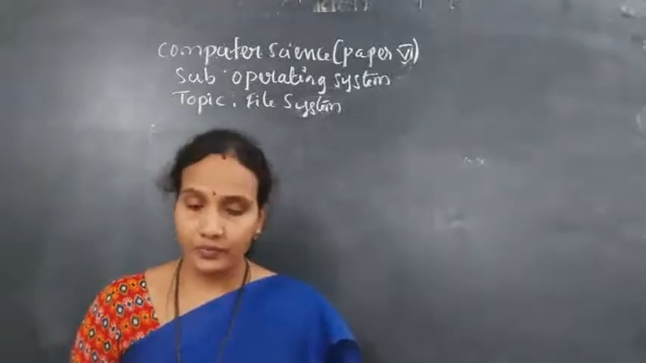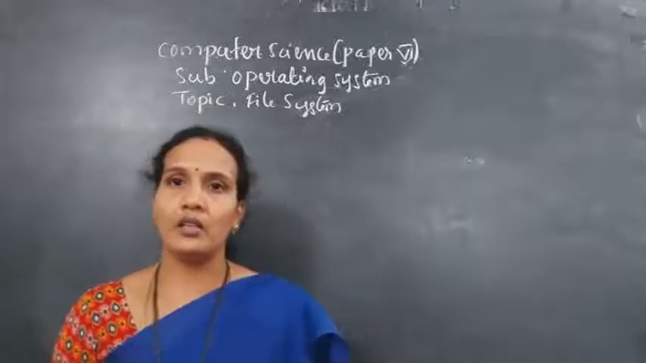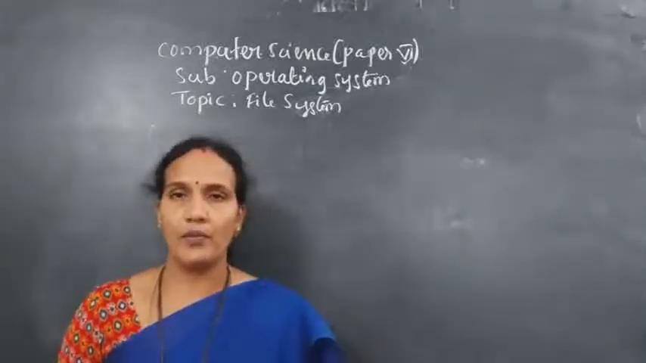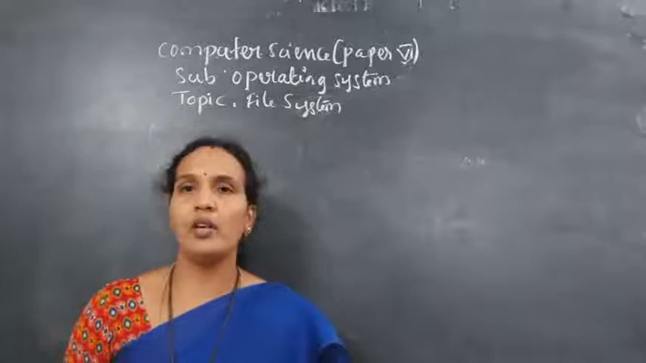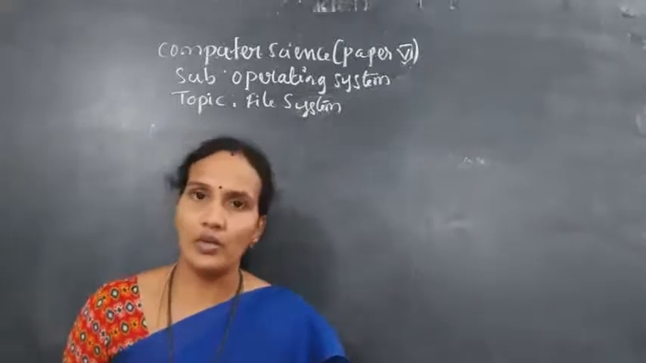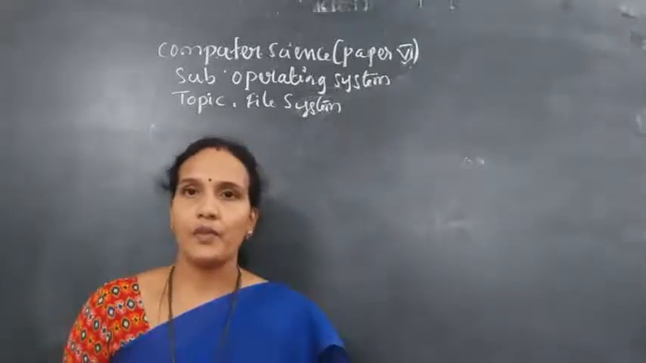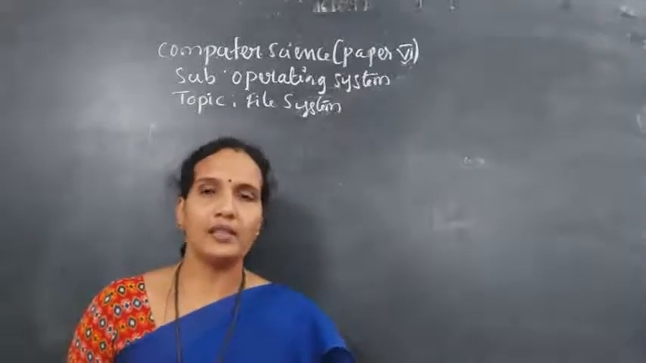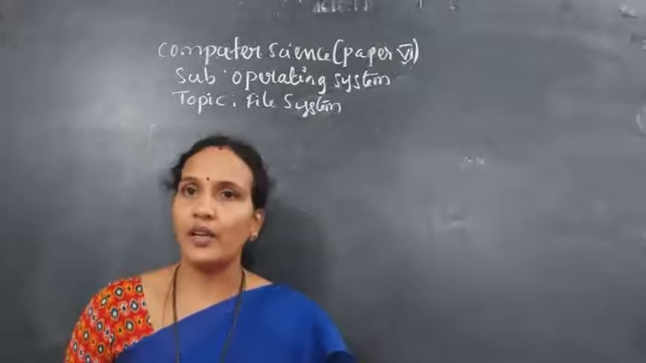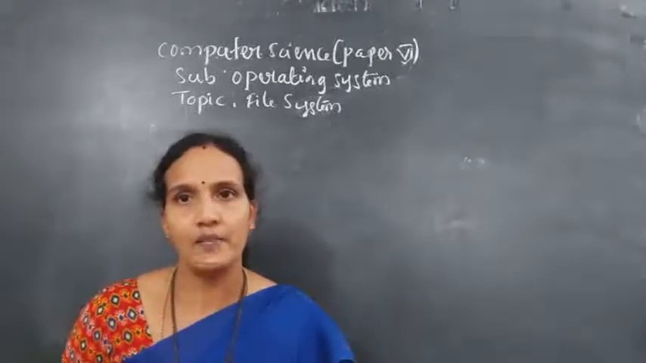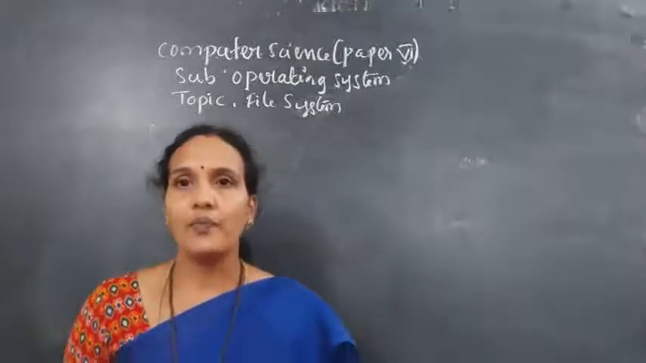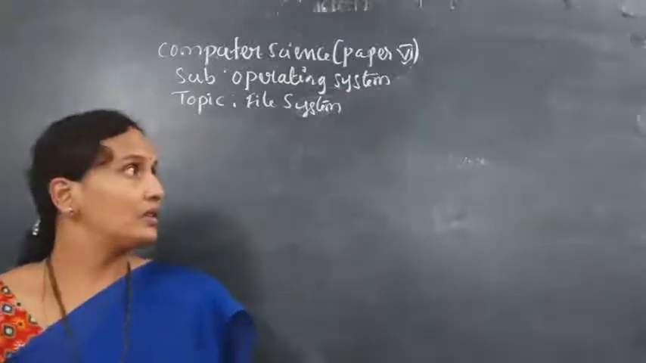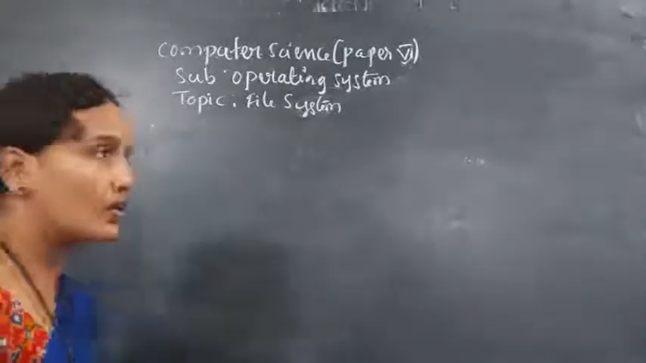And next, whenever you are storing any information, if there is a name, then only it is easy for any user to access the file. Understood? And every file should be stored inside one directory. These are the key points. You can write these key points in the introduction part. Understood? Now, we'll discuss the attributes of a file.